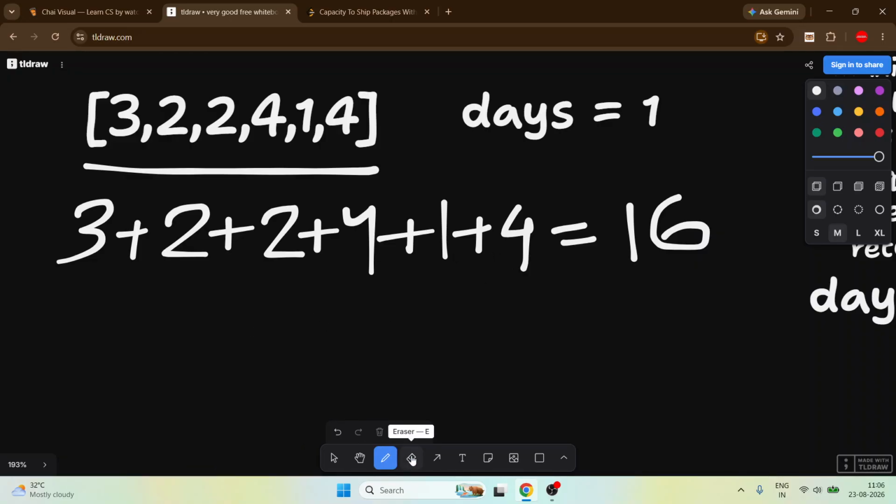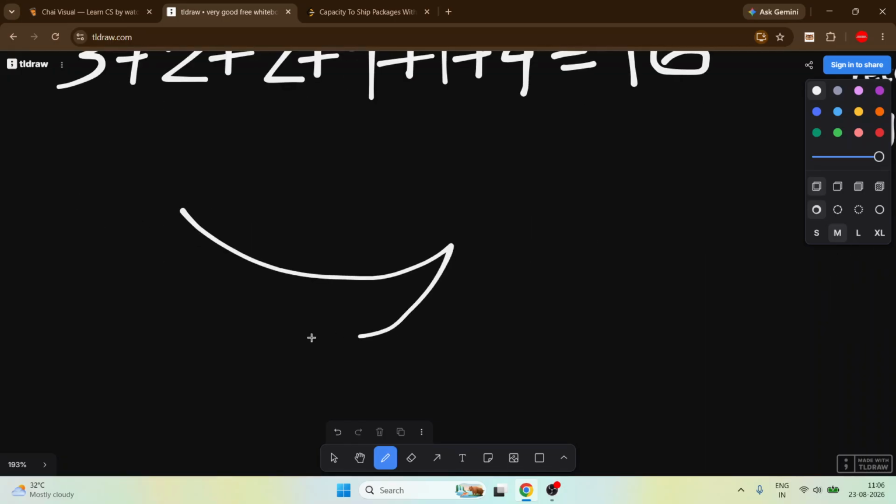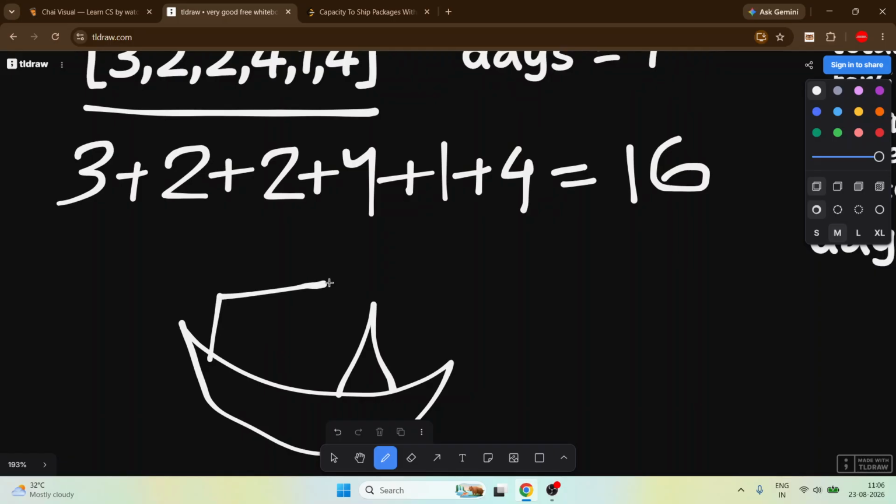So we have to send all of these packages within 1 day, and we will take a ship which can carry 16.